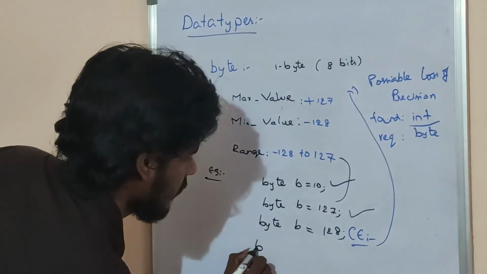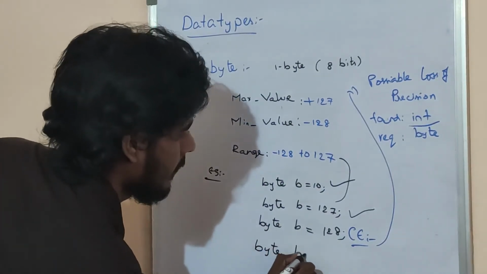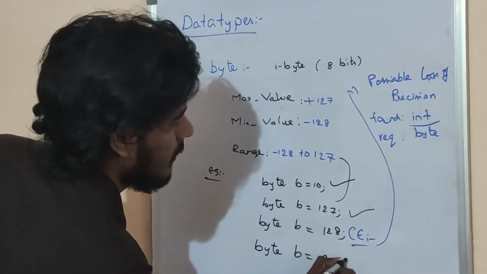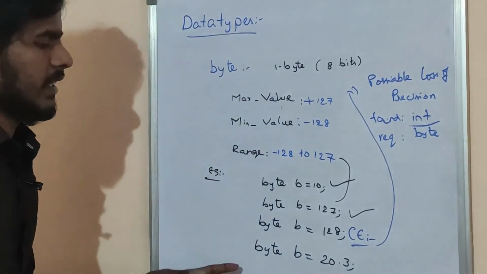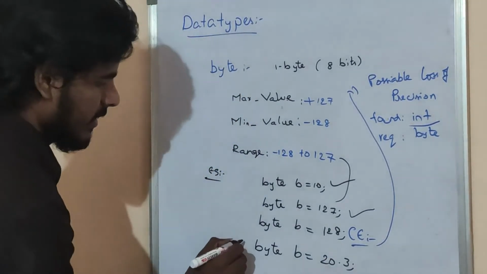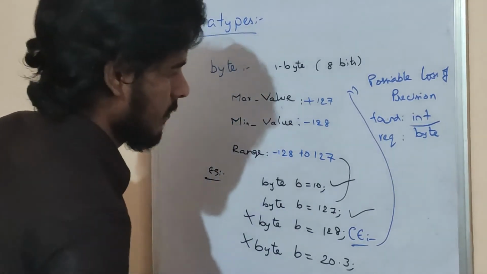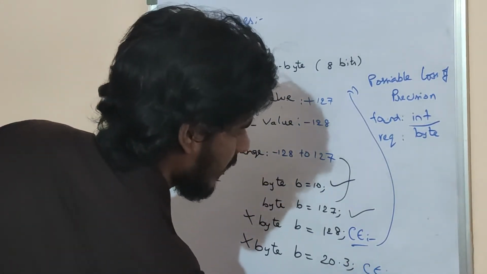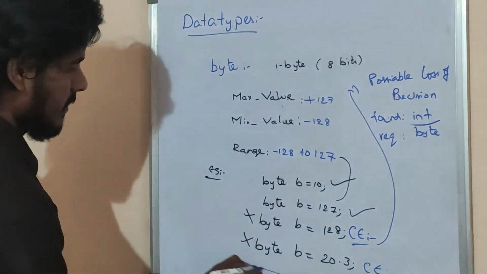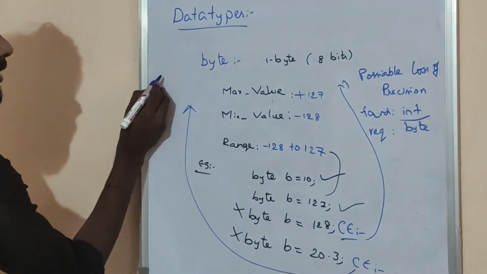The next example: byte b is equal to 20.3. Okay, is it valid? Invalid. So in that case we will get a compile time error. What is the compile time error? It is the same error we got.